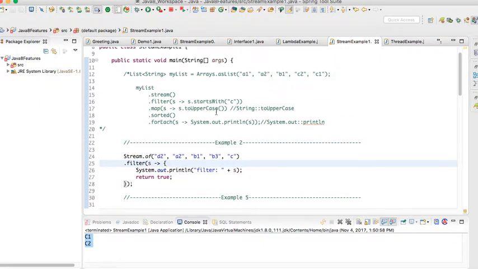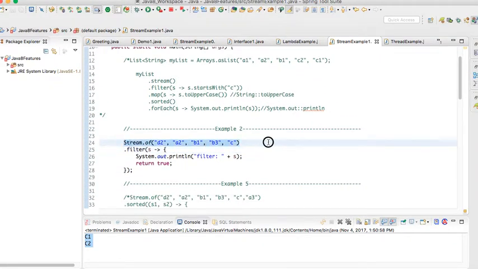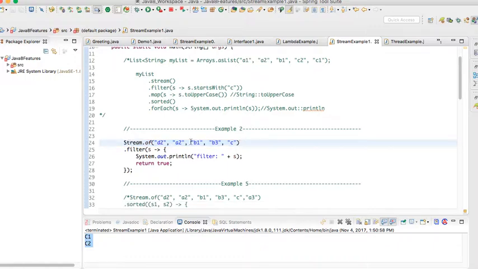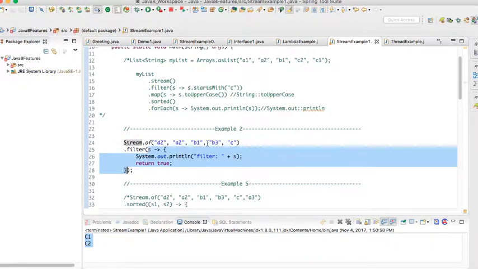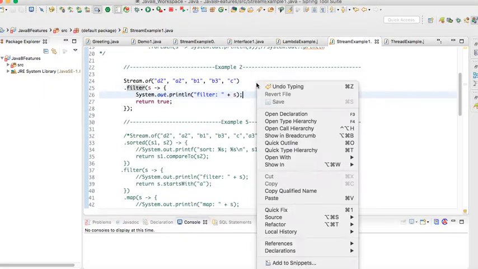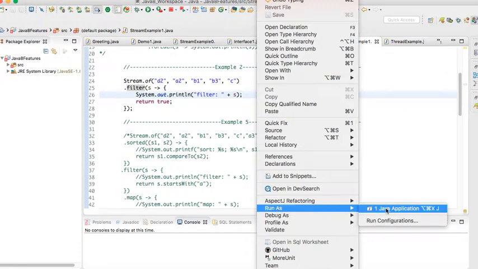In this example I have a stream of elements. I can also create a stream object like this. You can create one from a list, or you can directly create stream objects like this. So I have a stream, and I'm applying just the filter method. I'm printing each value in the console and returning true, which means it will print all the values. If I run this example, let us see what the output is.